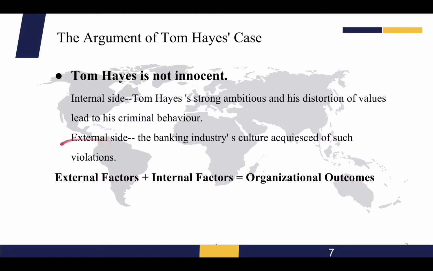From the external side, Tom Hayes' managers and his colleagues knew about his inappropriate behavior but did not stop him, and at least 40 people, including several senior executives at UBS, participated in the action, which sent Tom Hayes the wrong signal. That is, the banking industry acquiesces to such violations because the banking culture is like that.